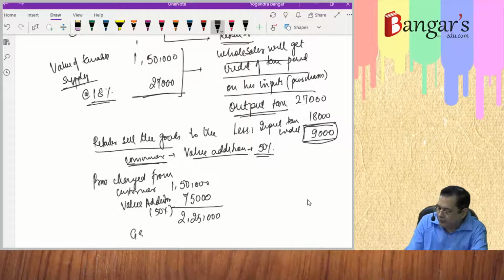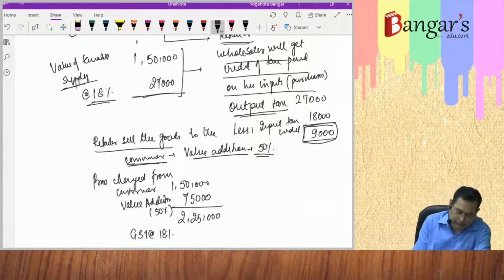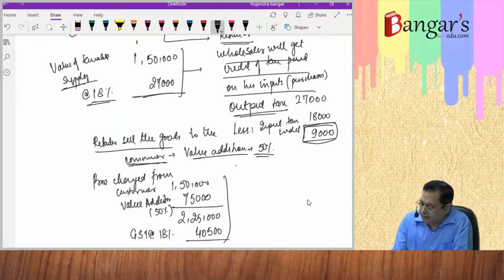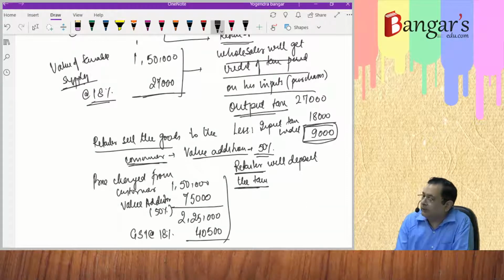And GST is charged at the rate of what? 18%. That is how much? 40,500. Retailer will deposit the tax.